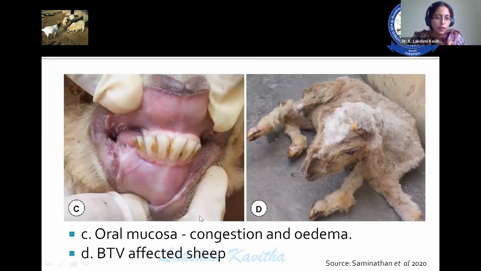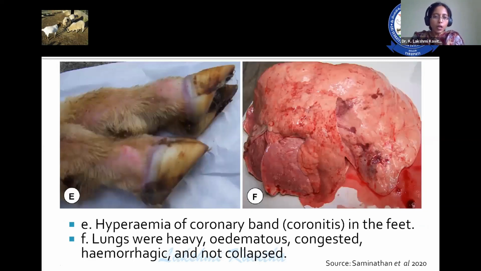Reddening of the buccal mucosa is one of the features of this particular disease. The affected sheep shows wry neck because of weakening and degeneration of muscle, with twitching of the head and neck, and the animal places its neck to one side. There is hyperemia of the coronary band, which in turn leads to coronitis. Death of the animal takes place about 6 days after the appearance of severe clinical signs.